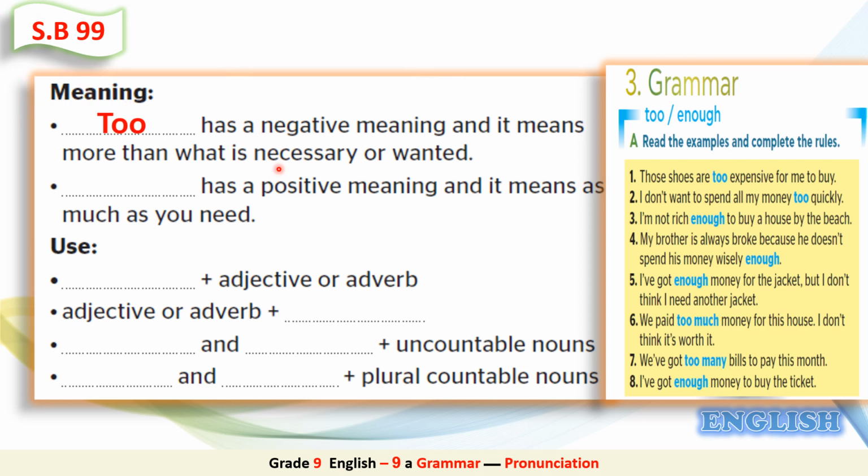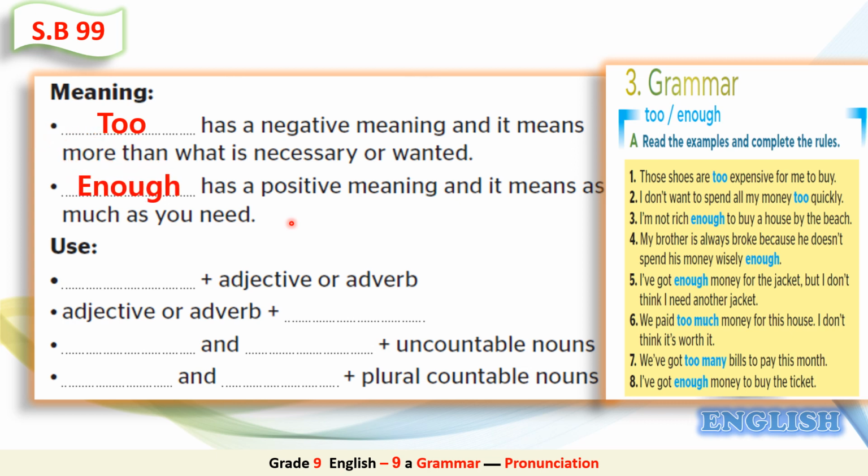Excellent. It's too. For example, those shoes are too expensive for me to buy. This one has a negative meaning because I can't buy those shoes. Now, which of these two has a positive meaning and it means as much as you need?